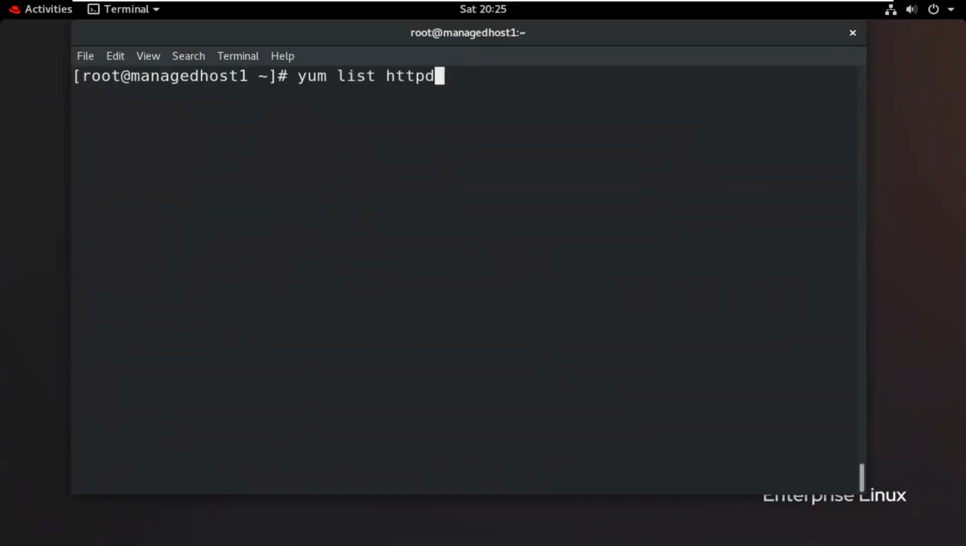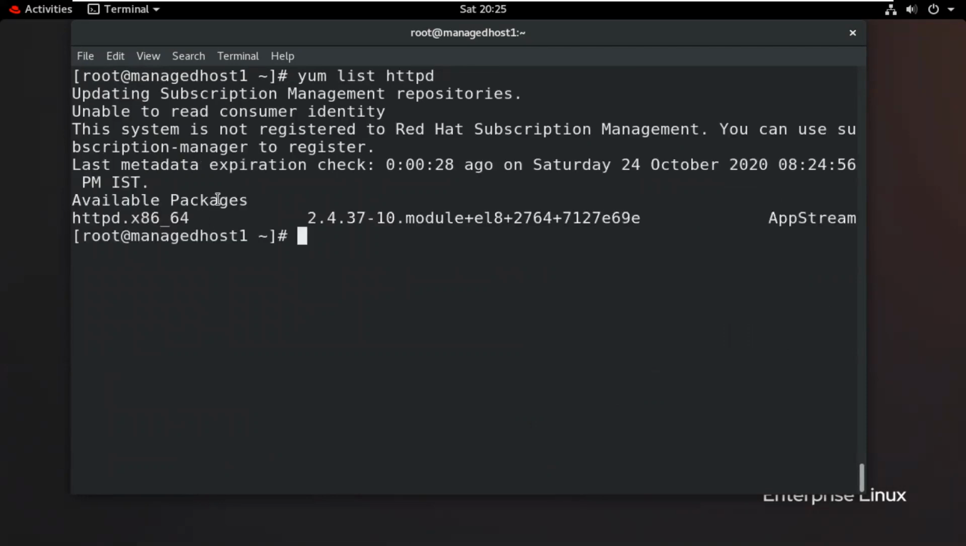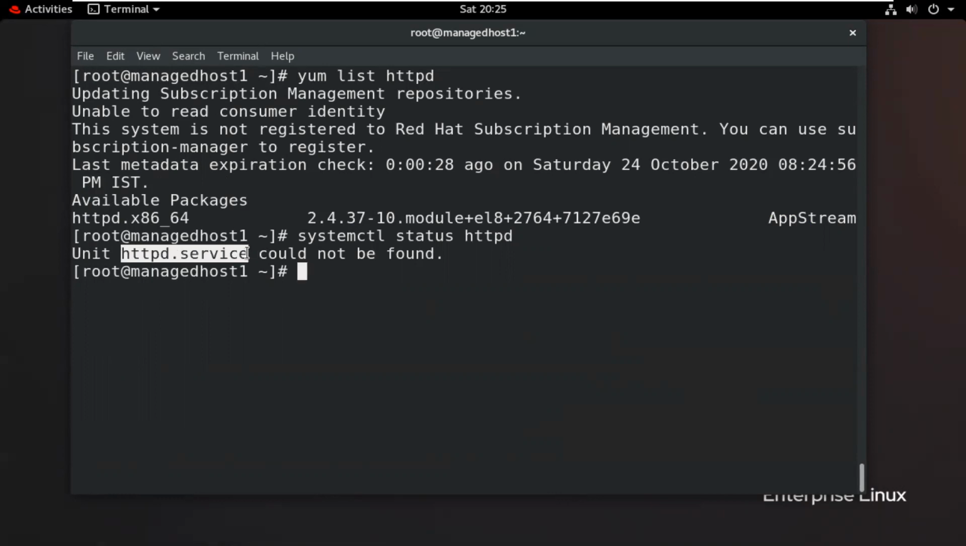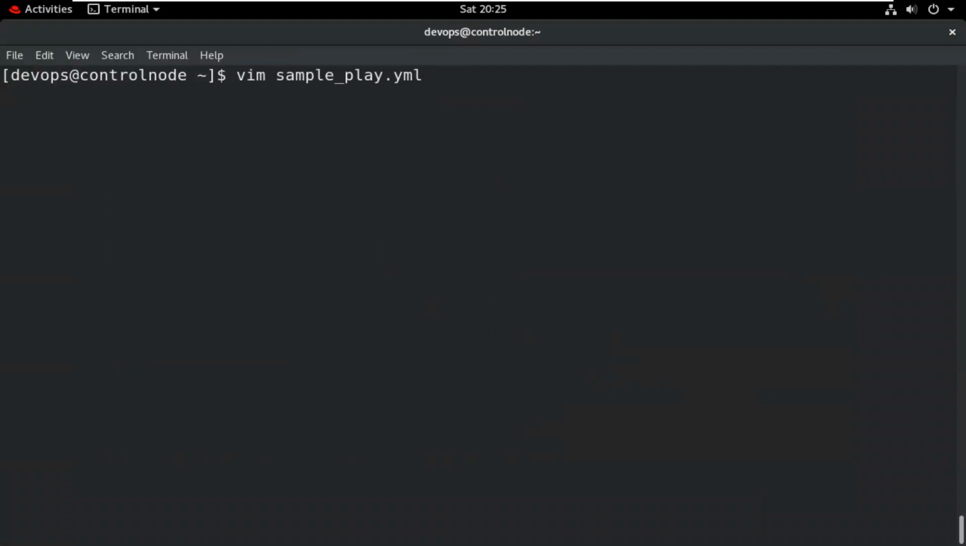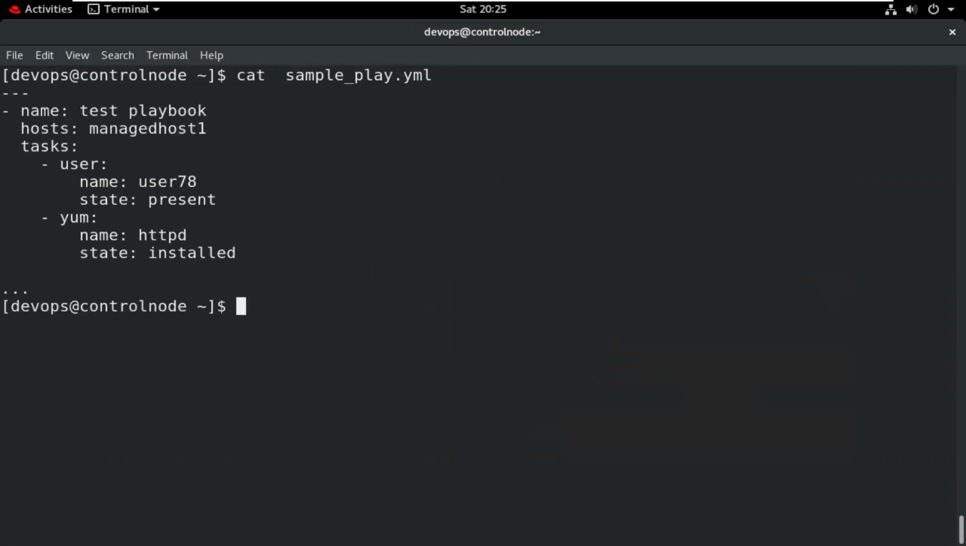So I will perform two works here. Install the package. At this time, this is available, not installed in my machine. And I will show you by another command. systemctl status httpd. If this package were installed, there would be a service available, but at this time there is no service available regarding the HTTP. So I will show my playbook again.